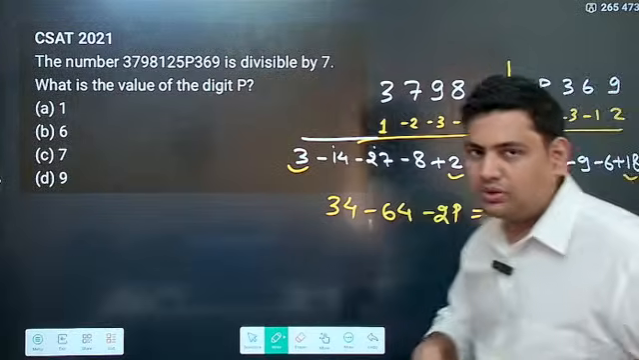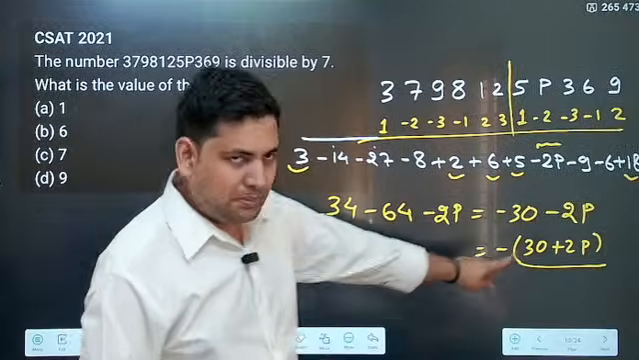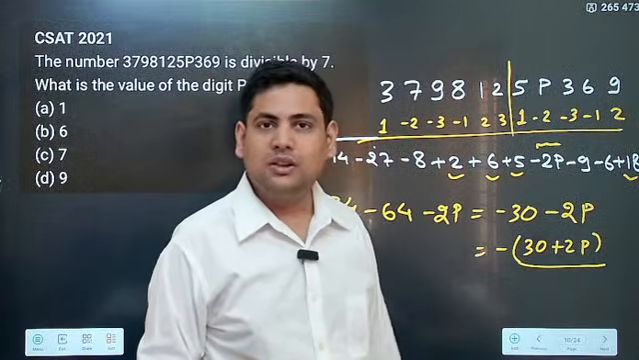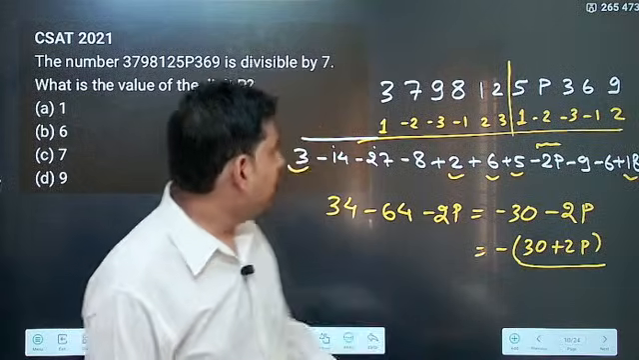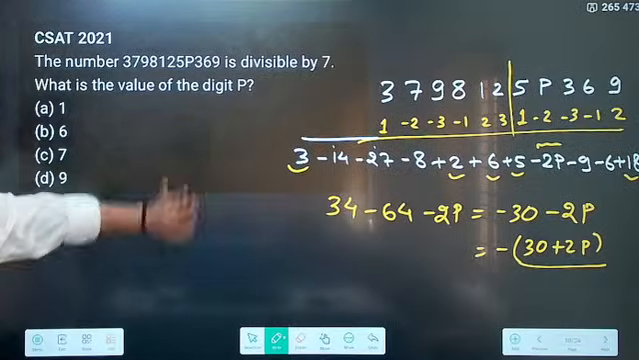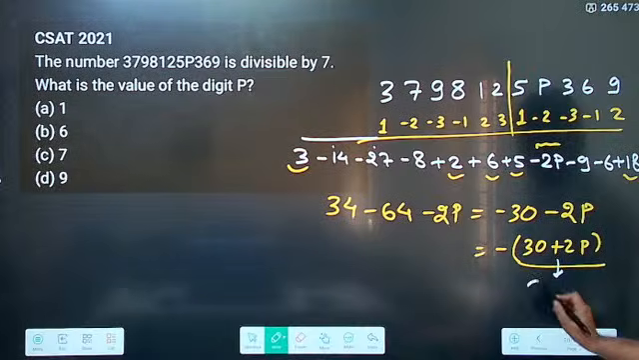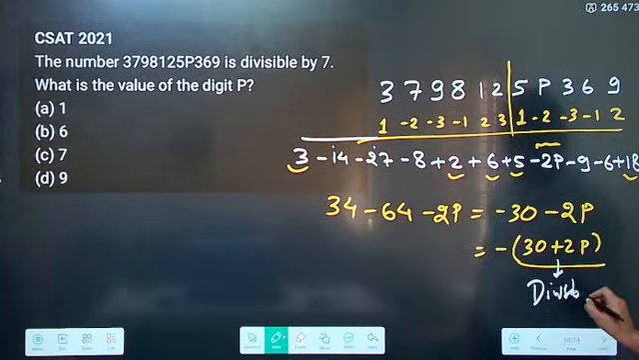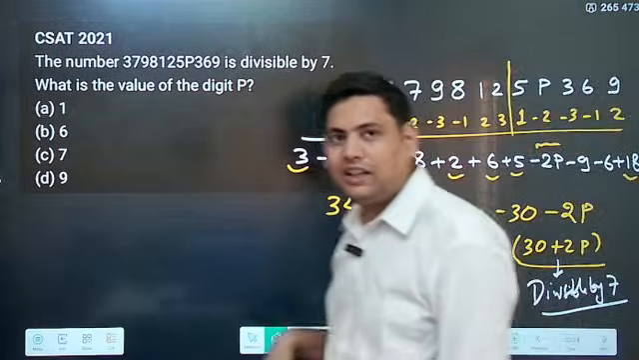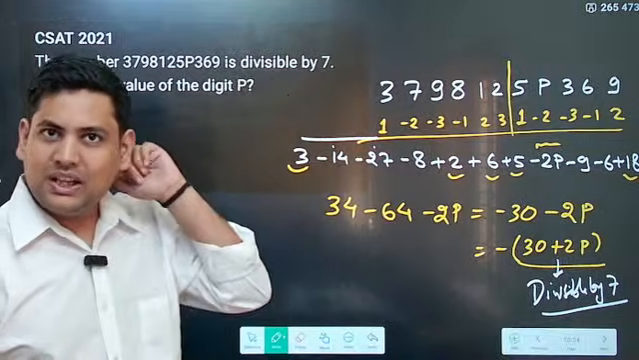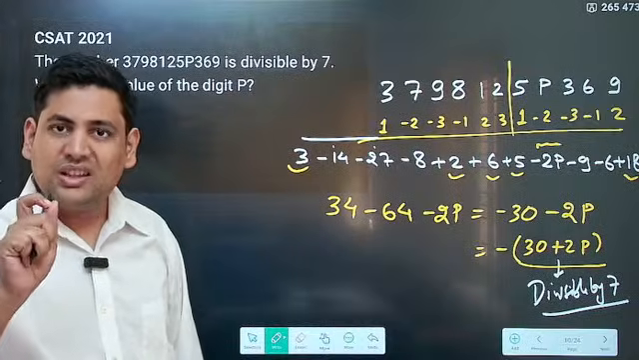Now you tell me, this 30 plus 2p has to be divisible by 7, correct? Then only the number is divisible by 7. So that means 30 plus 2p is very clearly divisible by 7. Then what might be the value of p? Can you think of the value of p? P is a natural number.